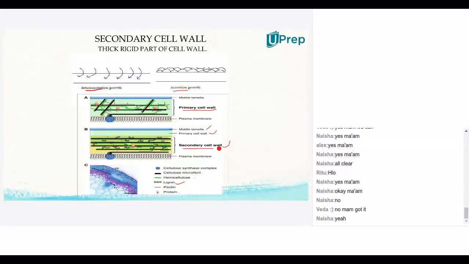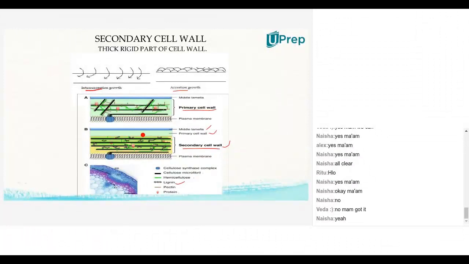It's not permeable into the cell. So this is the cell, and inside the cell, this is the first middle lamella, primary wall, secondary wall. The primary wall is somewhat permeable to components from outside, but the secondary wall is not permeable, it does not give permission to all the molecules to get into the cell, because it is made up of a hard material called lignin.